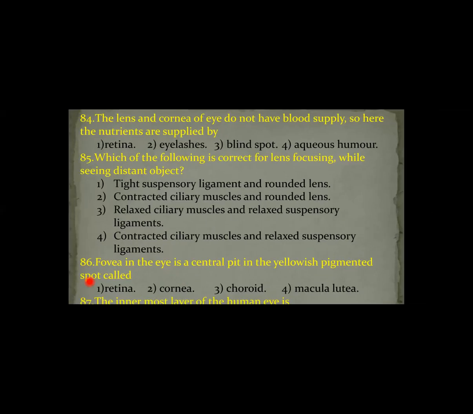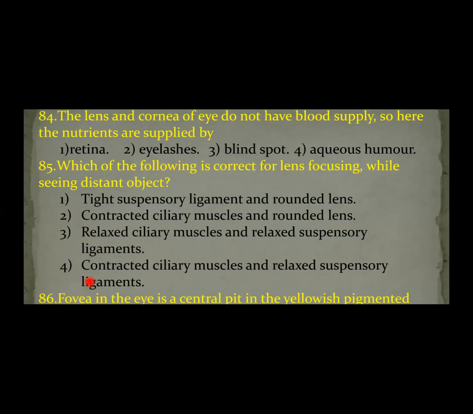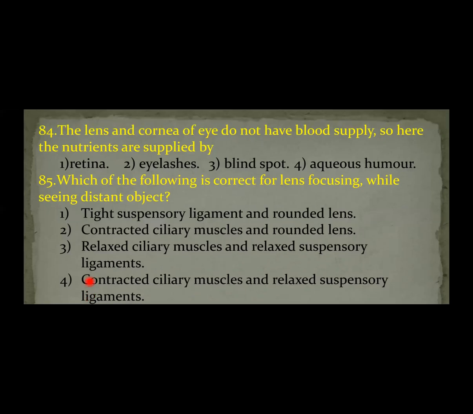Next, question number 84. The lens and the cornea of the eye do not have blood supply. Yes, the lens and cornea are avascular, meaning there is no blood supply to them. Then how will they get the nutrients? For survival of cells, nutrients and gases are compulsory. The primary function of blood is to transport nutrients and gases. So when blood supply is absent, how will they survive? How will they obtain the nutrients?